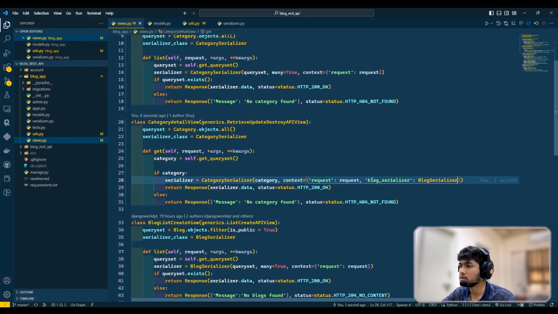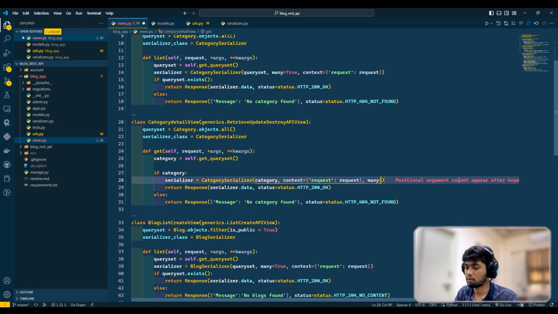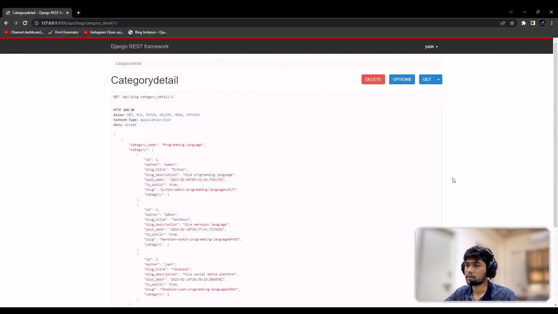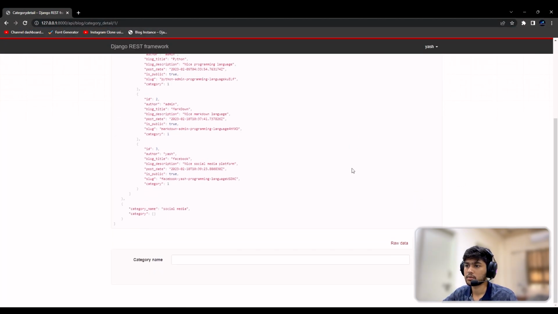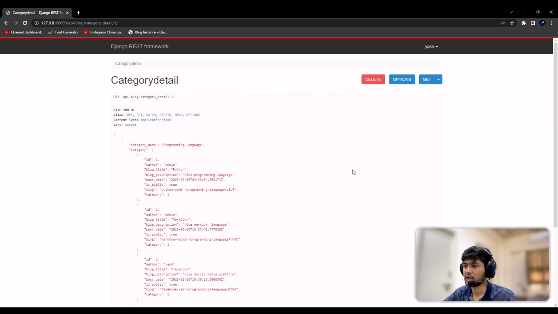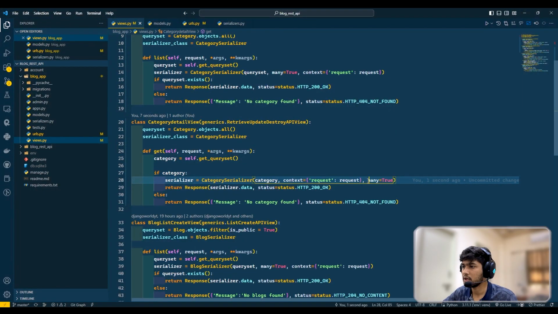Okay, it is not working. Let's say many equals to true. Yeah. Now this is working perfectly fine, and I guess I need to add that serializer.